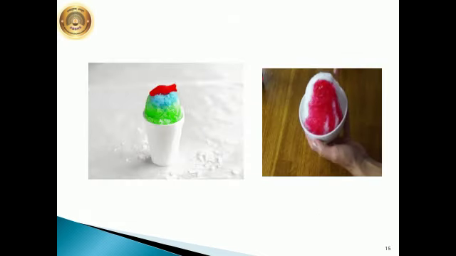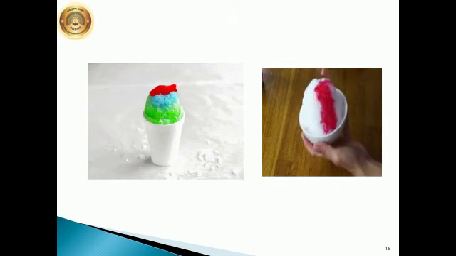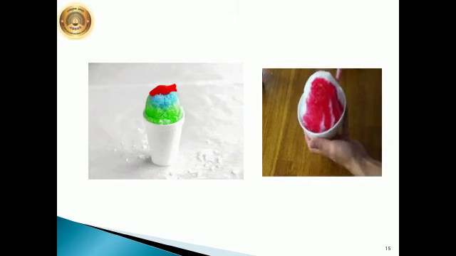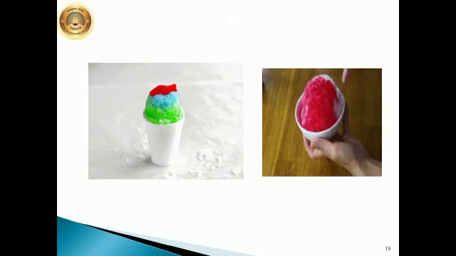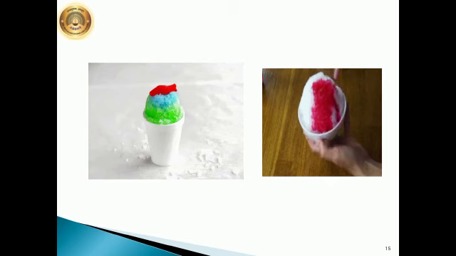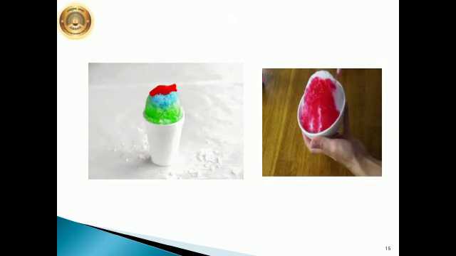Now children, you all like ice gola. Everybody enjoys it, even I like it. You may have seen the preparation of an ice ball. Now what does the gola wala do? Yes, he prepares the ice slab, he shreds it, and then the shredded ice is pressurized around the tip of a stick to prepare the ice ball. Now how does the shredded ice convert into a solid ice ball again?